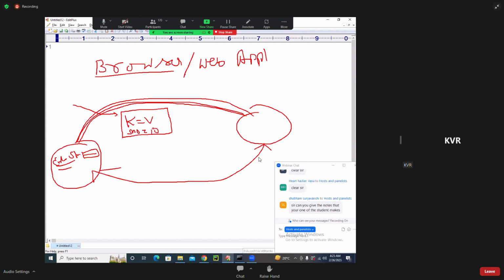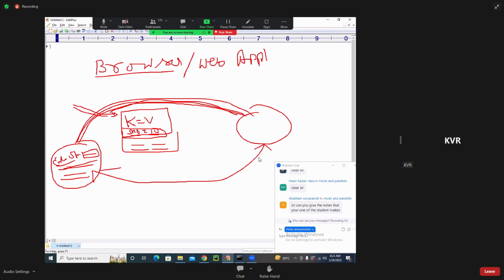If you know a little HTML, there you write input type is equal to text, name is equal to something. Input type equal to text is called a text field component. Name is equal to means you are giving a name to it, that name equal to value. This is called a key comma value pair. If you submit more values, this entire thing will be submitted in the form of key comma value pairs, supplied from our browser to the server.